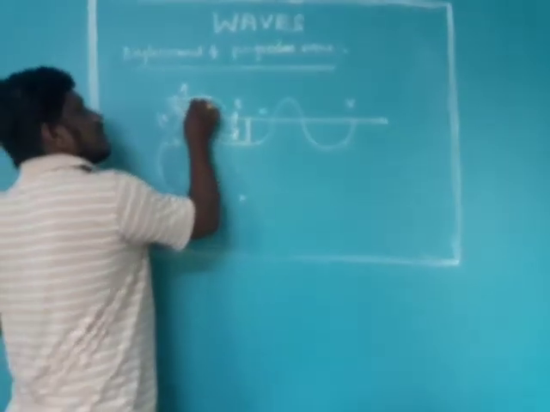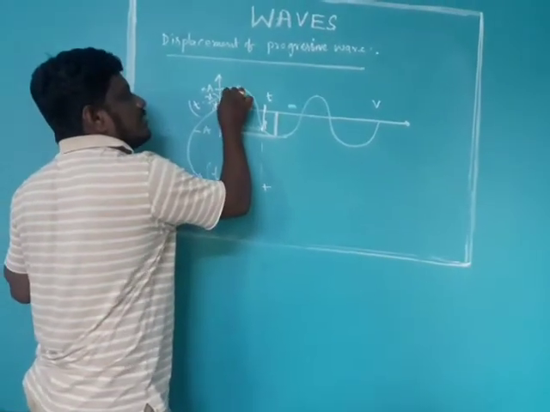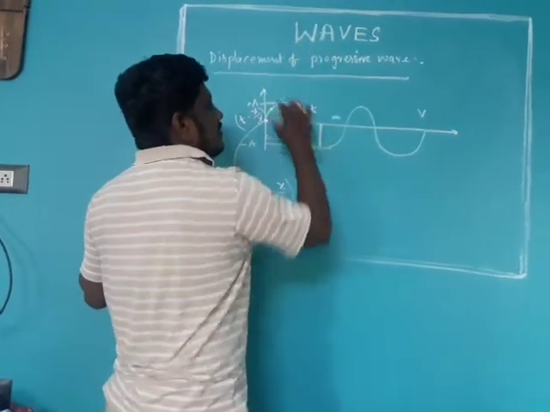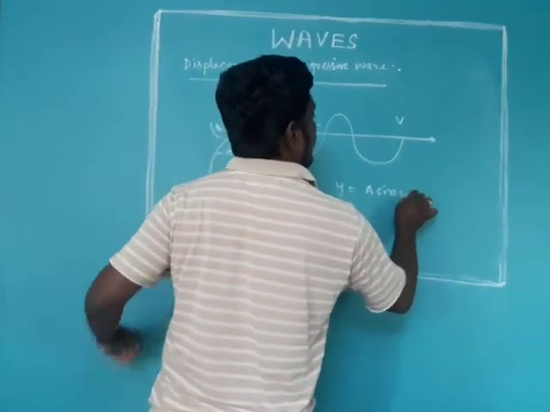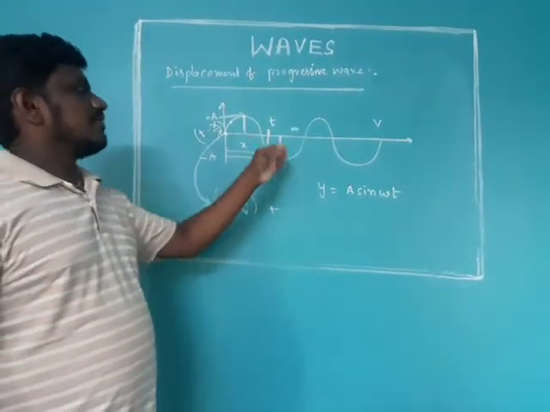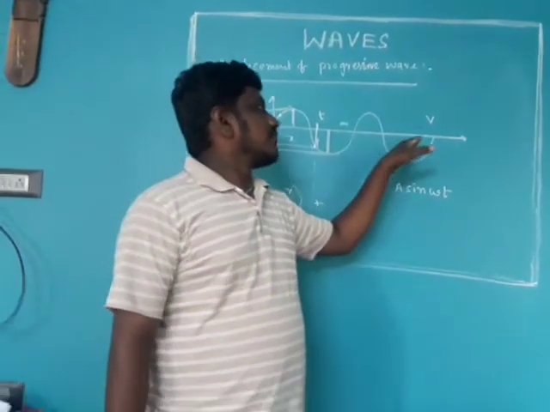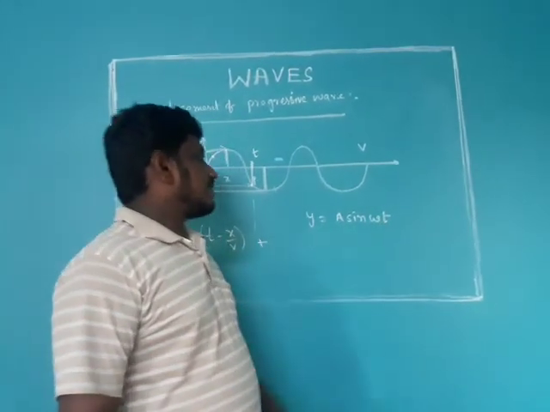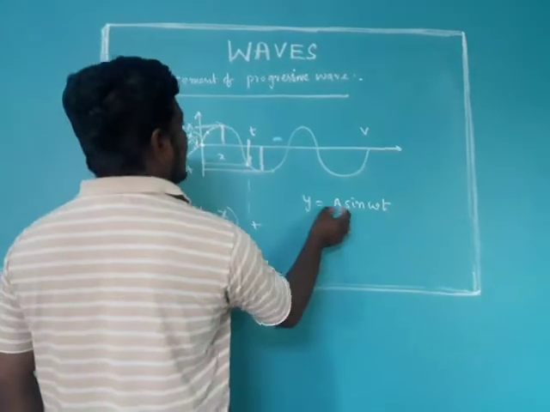What is the displacement of that particle at time t? Suppose the particle is here. So, y-axis displacement, we know that y is equal to a sine omega t. Omega is the angular velocity of the wave. Actually, this wave motion we are explaining with the help of uniform circular motion, and t is the time at that instant. A is the amplitude.